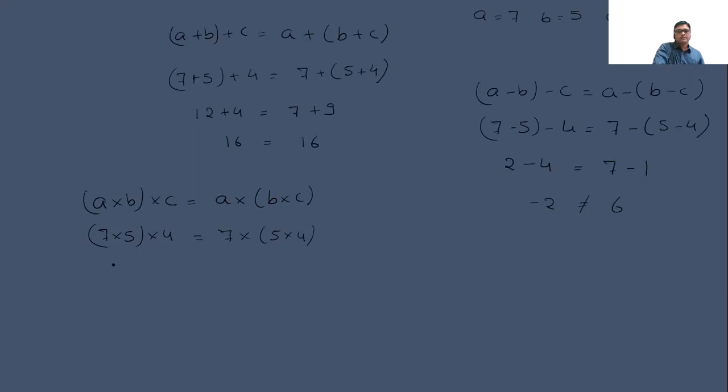What will be 35 into 4 is equal to 7 into 20. We will multiply it. What will we get? 140 is equal to 140.